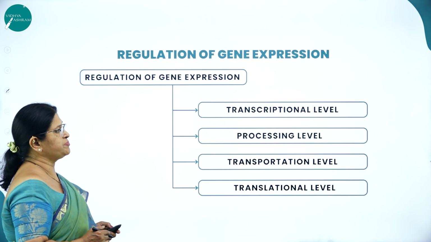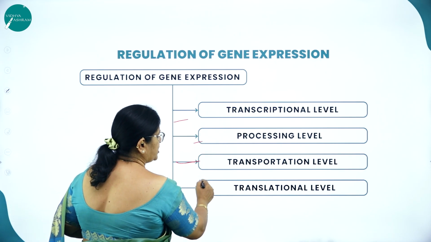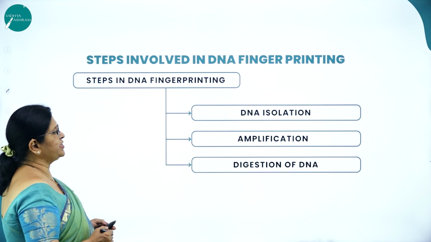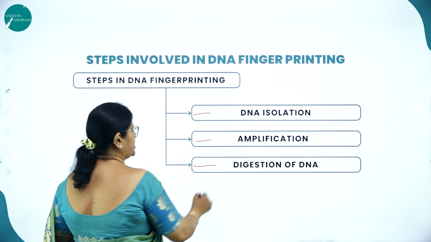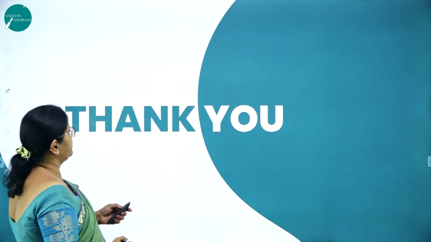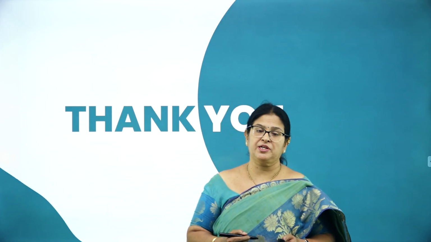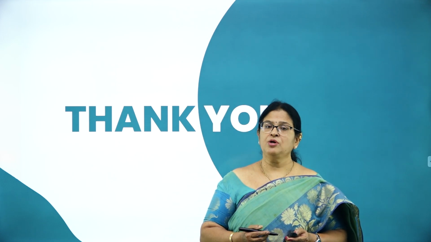Then regulation of gene expression, that is at the transcription level, processing level, transport level, and translational level. Then steps in DNA fingerprinting, as we know, DNA isolation, digestion and amplification of DNA. Hope you have understood what type of questions might be asked from this particular chapter called Molecular Basis of Inheritance from the examination point of view.